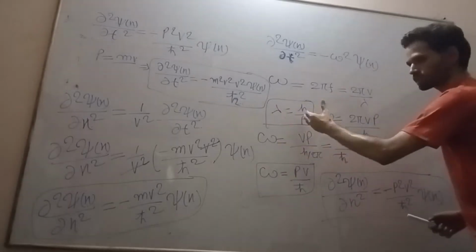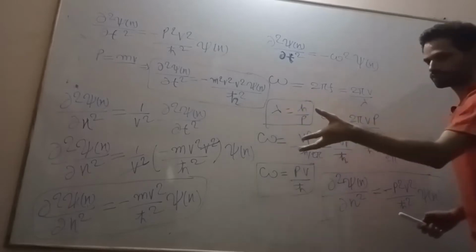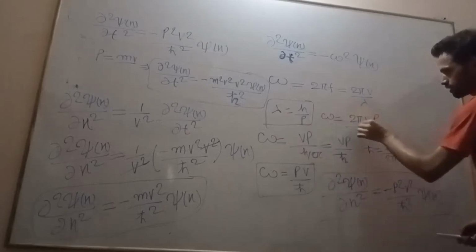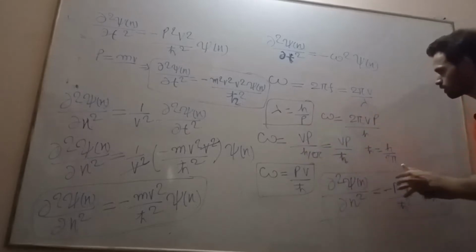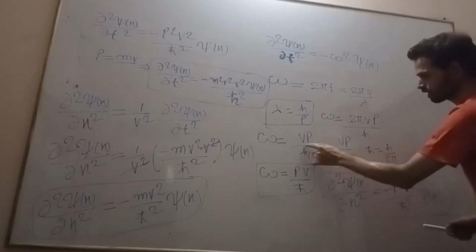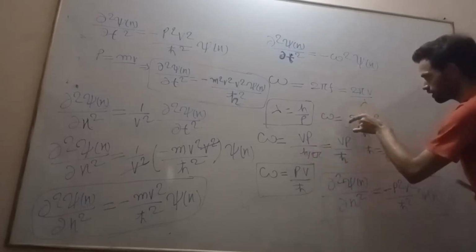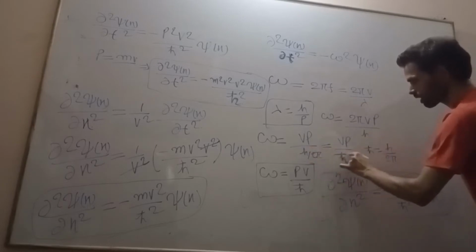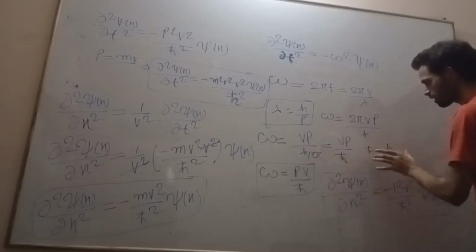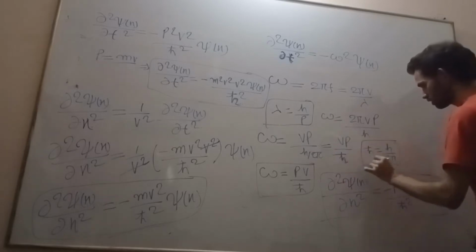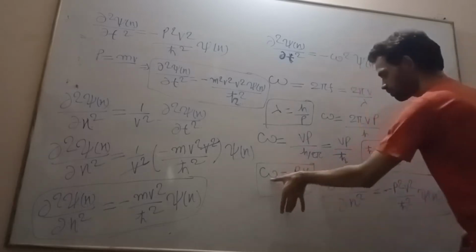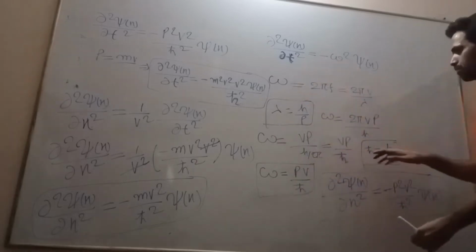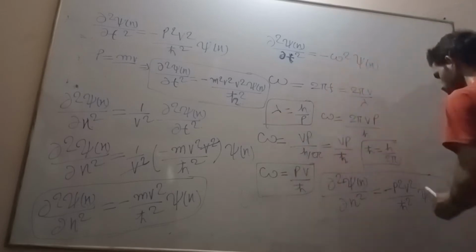De Broglie is the one who postulated the matter wave. Now omega is equal to this, p v by h by 2π. We took this 2π to this side, from upside to the bottom. Then it is replaced by ħ, where ħ is equal to h by 2π. So now omega is equal to pv over ħ. This is because this is omega square, just put this value into this, we will get this.